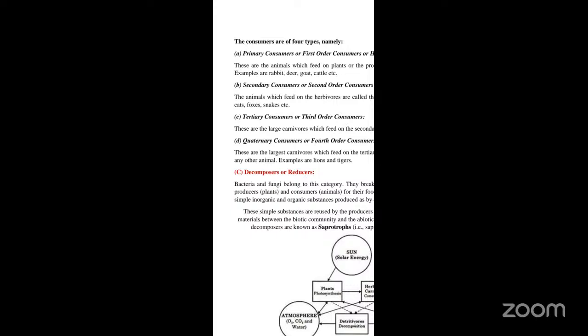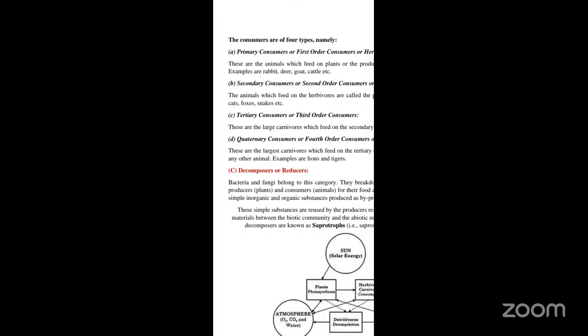And the last category of the biotic component is the decomposers. They are also called the reducers. The bacteria as well as the fungi belong to this particular category. Their role is to break down the dead organic matter of the plants as well as the animals, that is the consumers, for their food, and then release the nutrients. Whatever complex organic substances are present, they break down and convert them into simple inorganic and organic substances, which are produced as byproducts.